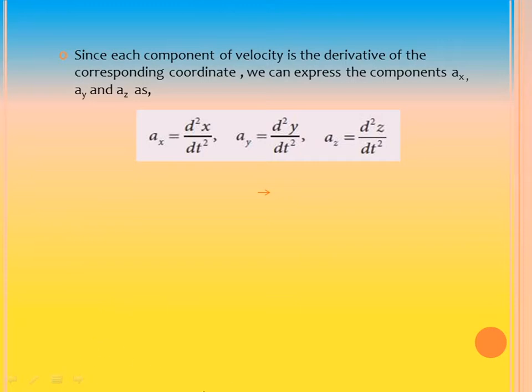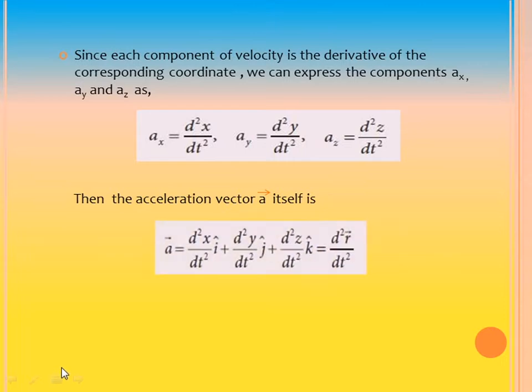And we can express the acceleration vector a itself as d squared x by dt square i cap plus d squared y by dt square j cap plus d square z by dt square k cap, that's equal to d squared r vector by dt square. See, this is the position vector.